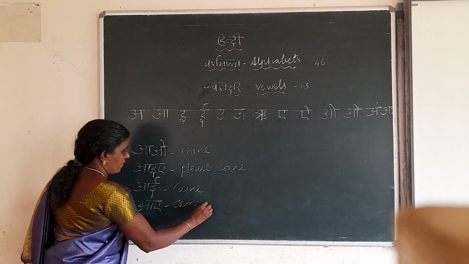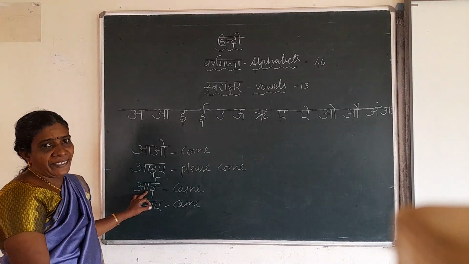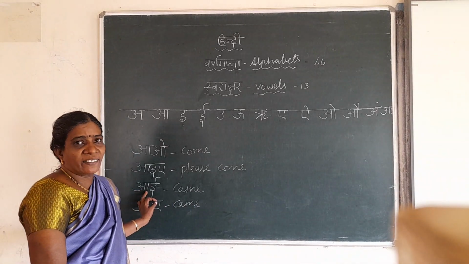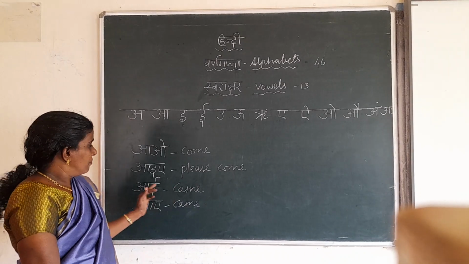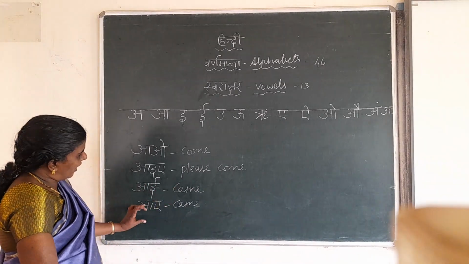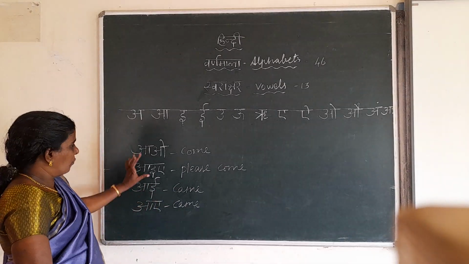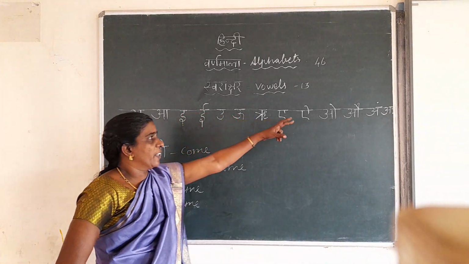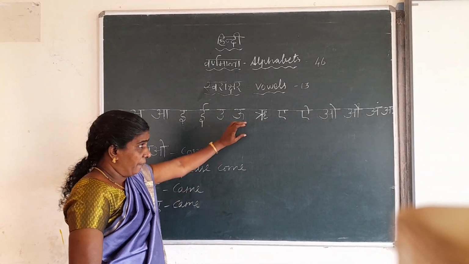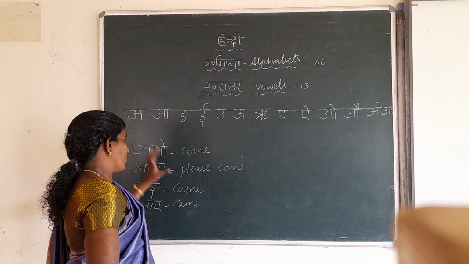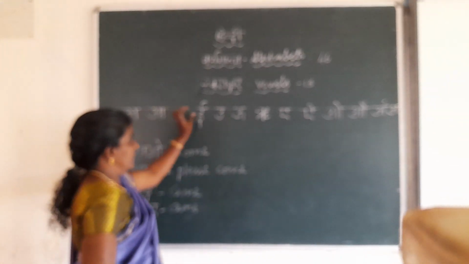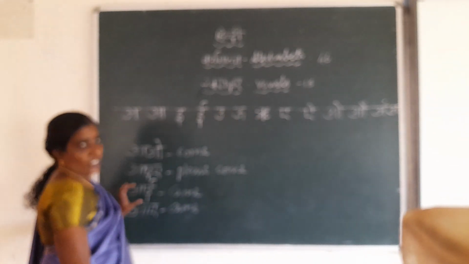This also came. Now listen here. Ma, I. Ma means mother, or Mataji, I. Mother came. This word in the past tense will come like this. These 4 words only we can make from these letters. From the other letters, the consonants, we can make many words. But from these letters only we can make these words.